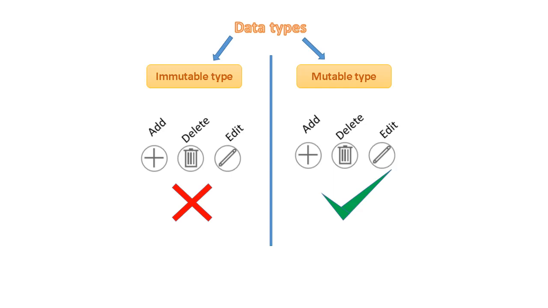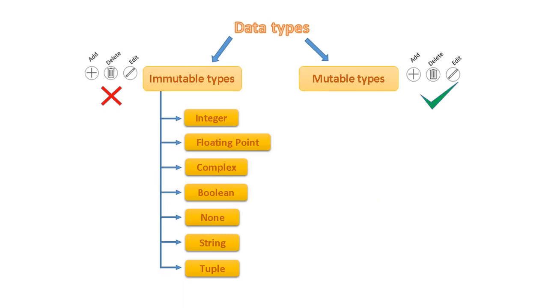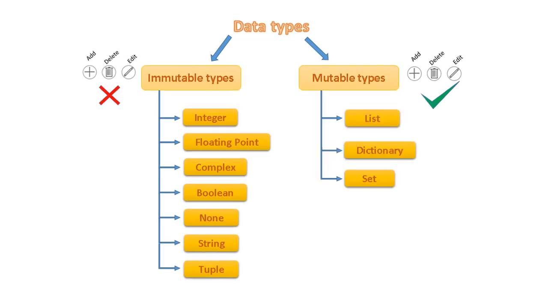Adding, deleting, and editing the data is possible. Immutable types are integer, floating point number, complex number, boolean, none, string, and tuple. Mutable types are list, dictionary, and set.